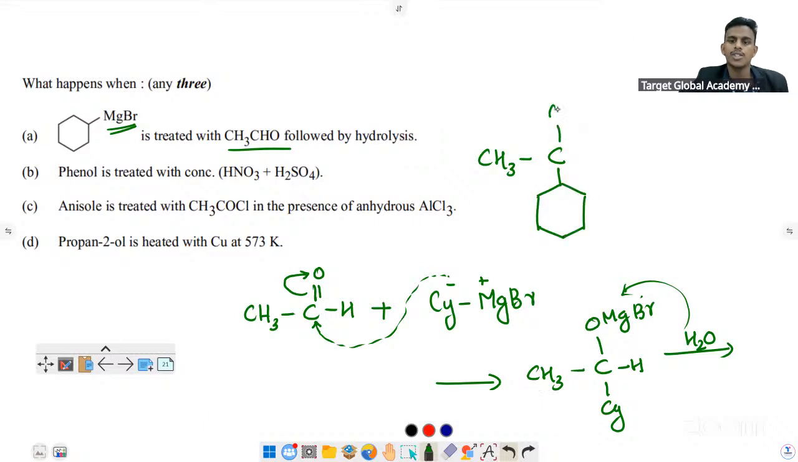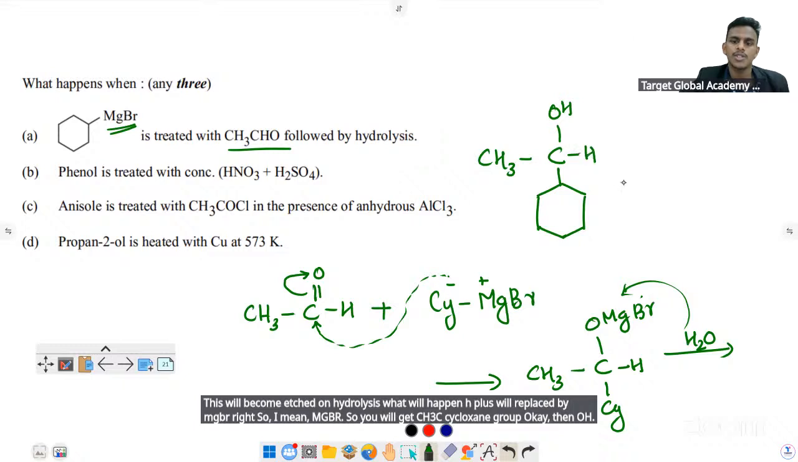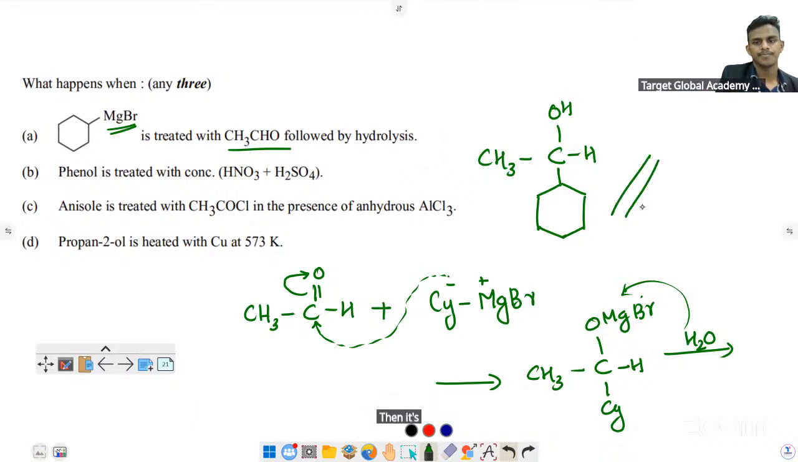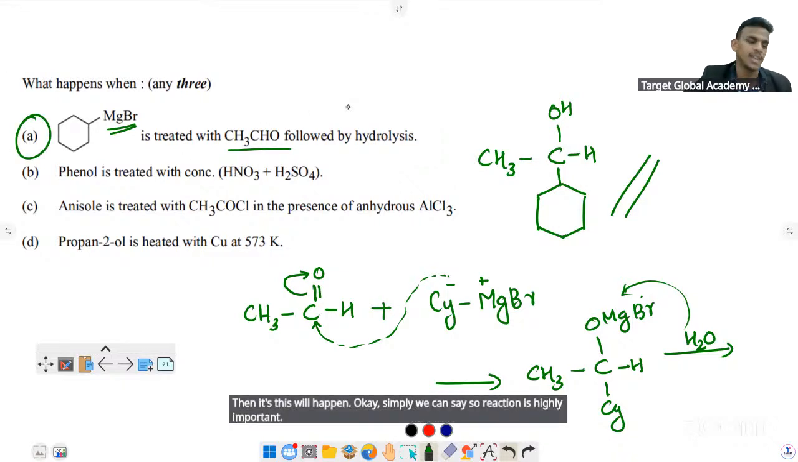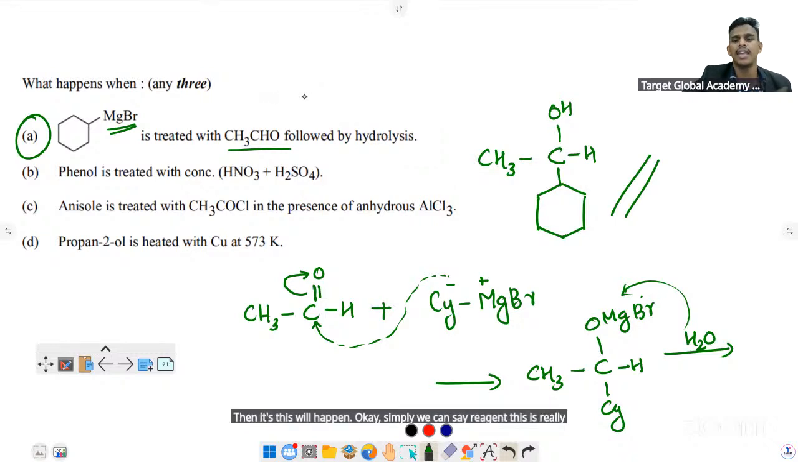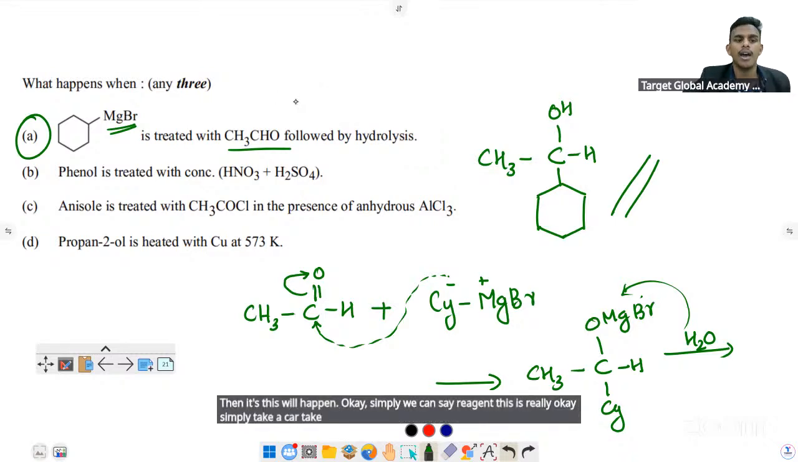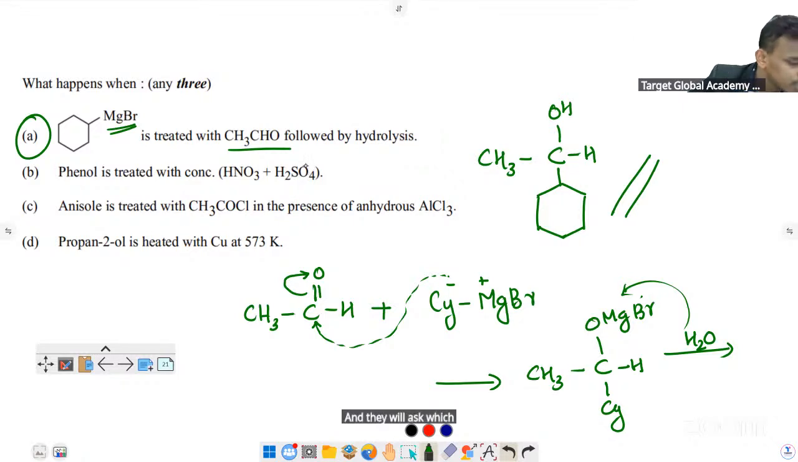Okay, then OH, then H. This will happen. Simply we can say this is the product. So Grignard reagent reaction is highly important. Please study Grignard reagent. Simply take a random carbonyl group and Grignard reagent, and they will give the product, and they may ask which is the Grignard reagent here. That also they can ask.